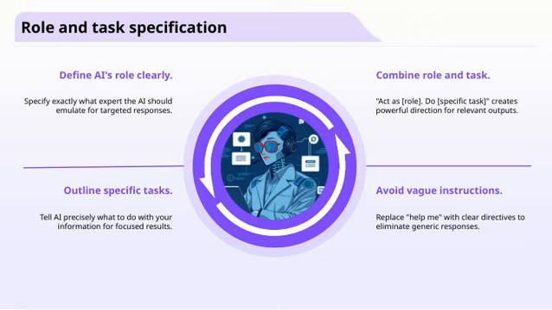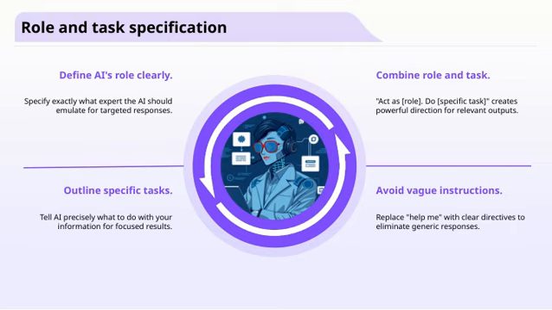Let's talk about role and task specification. It's crucial to define AI's role clearly. When we specify exactly which expert the AI should emulate, we ensure that the responses are targeted and relevant. Next, outlining specific tasks helps guide the AI on what to do with the information you provide, leading to more focused results. Combining the role and task into a clear instruction, like act as an expert in marketing. Do a market analysis, creates a powerful direction for the AI to generate relevant and useful outputs.